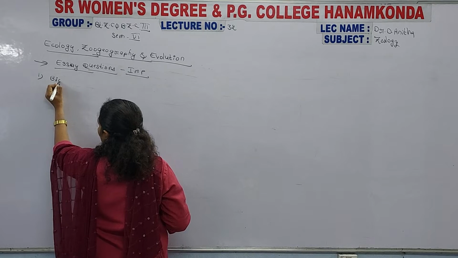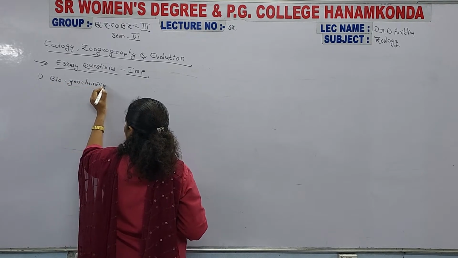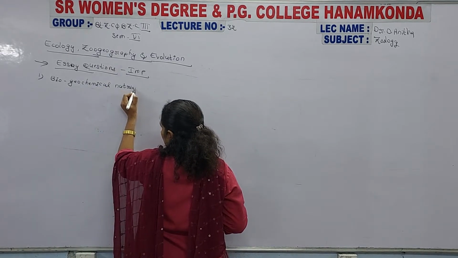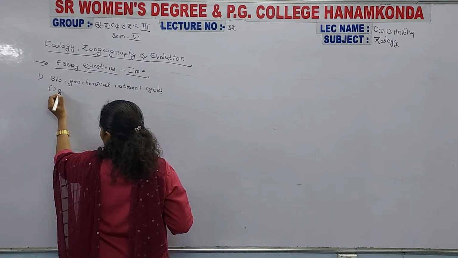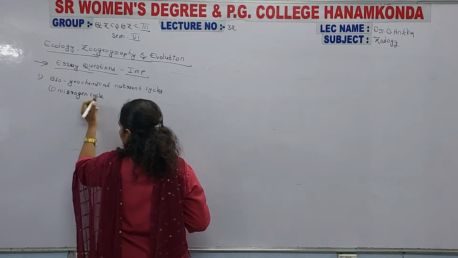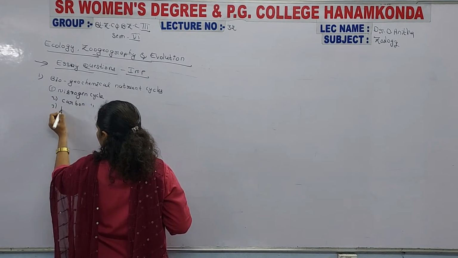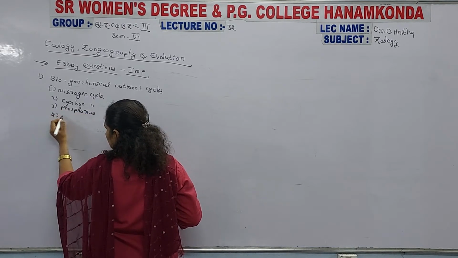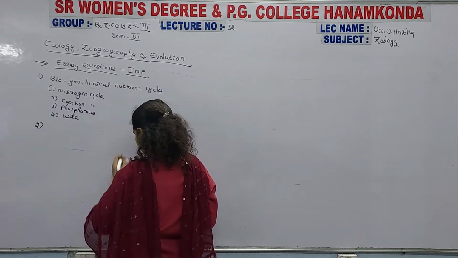The biogeochemical nutrient cycles, that is nitrogen cycle, carbon, phosphorus and water.